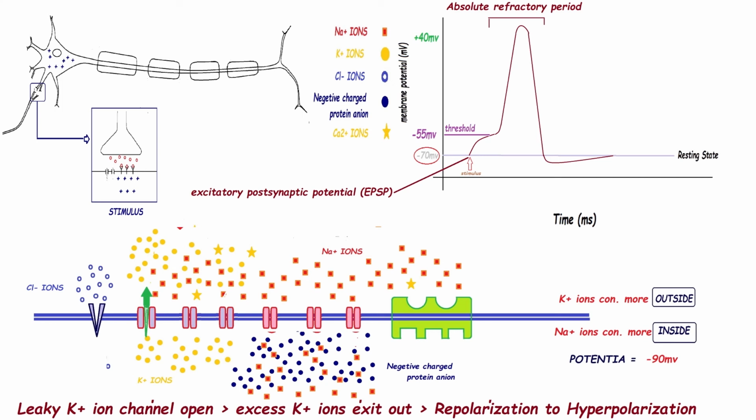Due to more positive potassium ions exiting out, negativity will increase, and potential will change from minus 70 mV to minus 90 mV approximately. So potential becomes more negative than the expected potential. So we can say from repolarization to hyperpolarization has occurred.